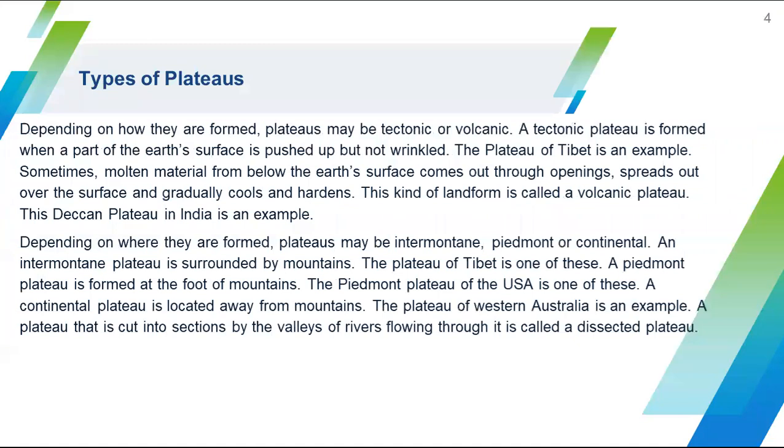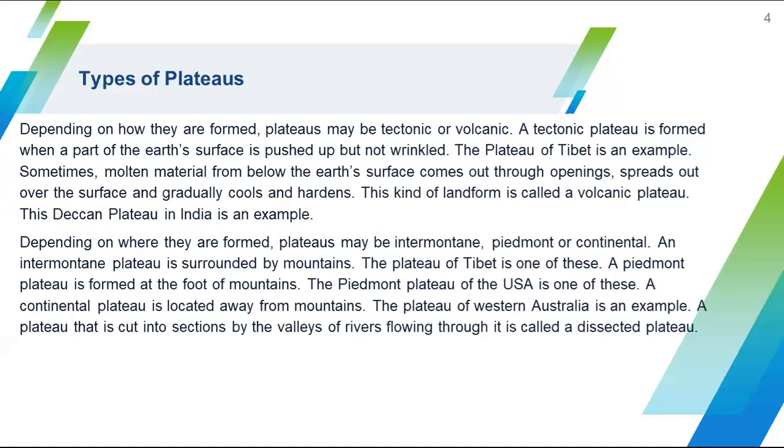What are the types of plateaus? Depending on how they are formed, plateaus are divided into tectonic or volcanic. A tectonic plateau is formed when a part of the Earth's surface is pushed up but not wrinkled. That is a tectonic plateau, and this is how tectonic plateaus form. The plateau of Tibet is an example of a tectonic plateau.